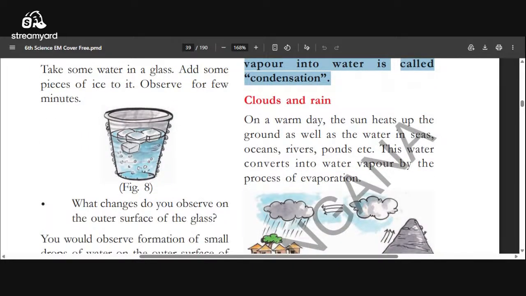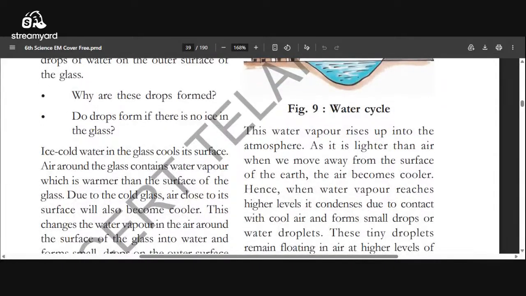We discussed clouds already. Water changes into water vapor, reaches the atmospheric air, and forms a cloud. See, clouds and rain. On a warm day, the sun heats up the ground as well as the water in seas, oceans, rivers, ponds, etc. This water converts into water vapor by the process of evaporation, right? This water vapor rises up into the atmosphere as it is lighter than air.